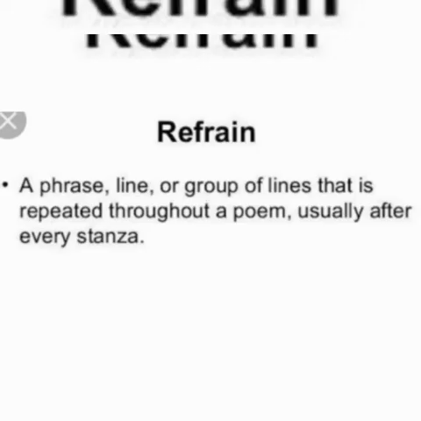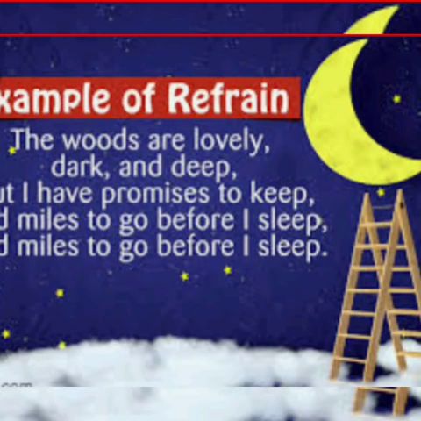after every stanza. So a phrase, line or group of lines that is repeated throughout the poem, usually after every stanza. If there are five stanzas, the particular line will be repeated at the end of every stanza. Then it is called a refrain. Let us see one example: "The woods are lovely, dark and deep, but I have promises to keep, and miles to go before I sleep, and miles to go before I sleep." The line "miles to go before I sleep" is repeated in every stanza. Then it is called a refrain.